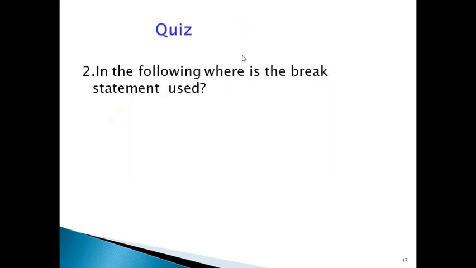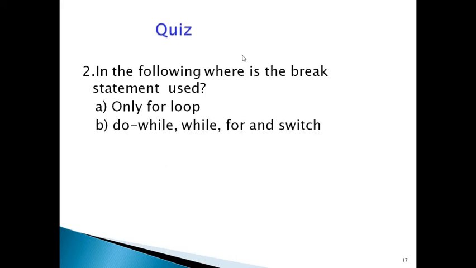The second question: in the following, where is the break statement used? A, in only for loop. B, do while loop, for loop and switch statements. C, for and while loop only. The answer is do while, for loop, while loop and switch statements, we use the break statement.